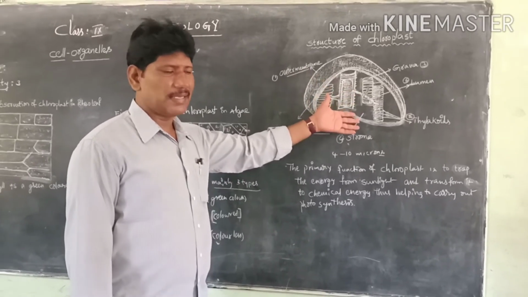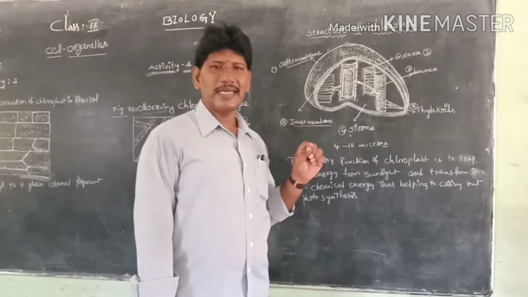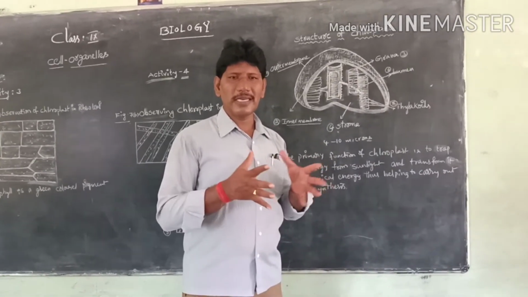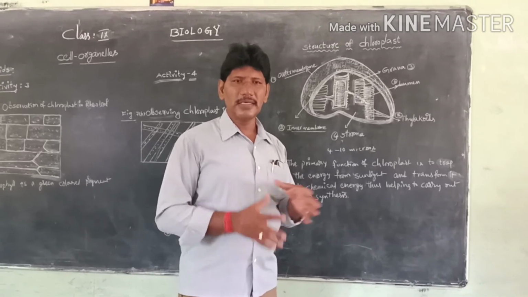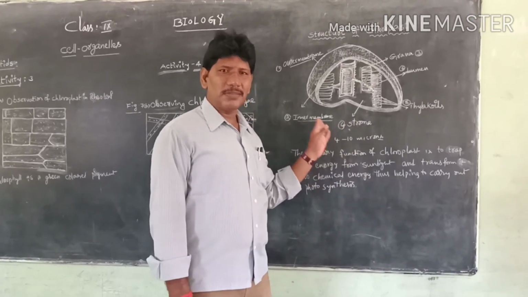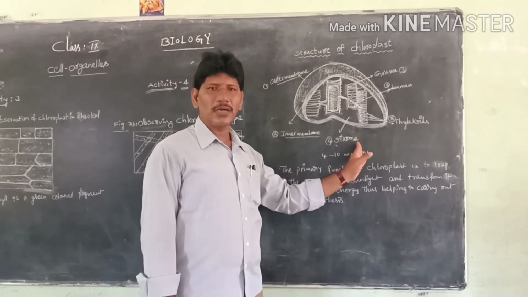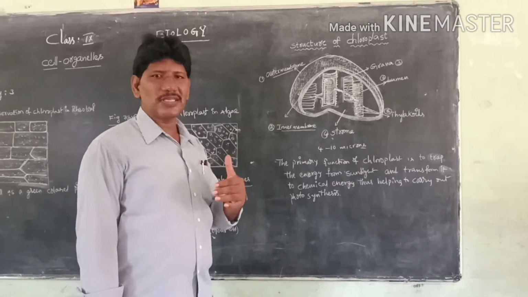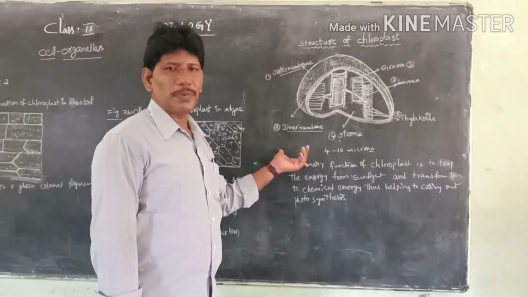See, what do we mean by photosynthesis? Photo means sunlight, synthesis means making process. During photosynthesis, all green plants utilize carbon dioxide and water in the presence of sunlight. The chloroplast can build up these simple inorganic compounds like carbon dioxide and water into chemical compounds like carbohydrates, proteins and fats. So this process is called photosynthesis. The entire photosynthesis occurs in the chloroplast only.